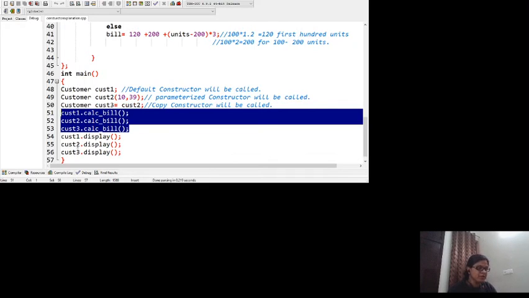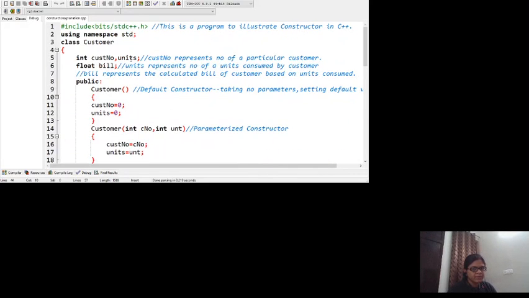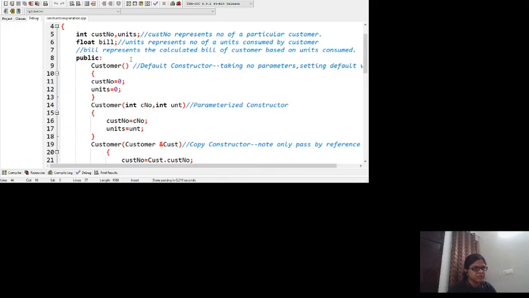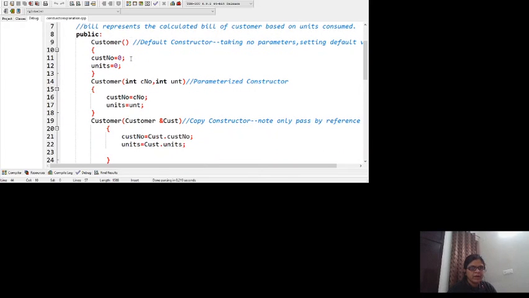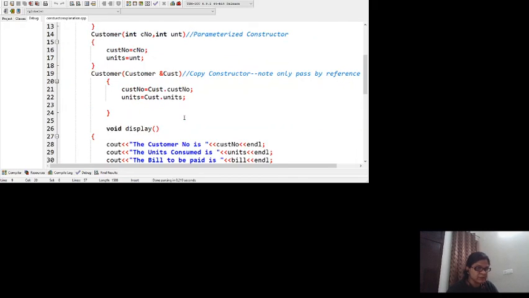So we want to display them, we want to see them. I think the program is very clear. We have taken a customer class, we are given two things, customer number and units. Bill is a computed attribute, and we are using all three types of constructor. Default constructor taking no parameters, parameterized constructor taking two parameters, copy constructor taking a reference to an object of the same class.